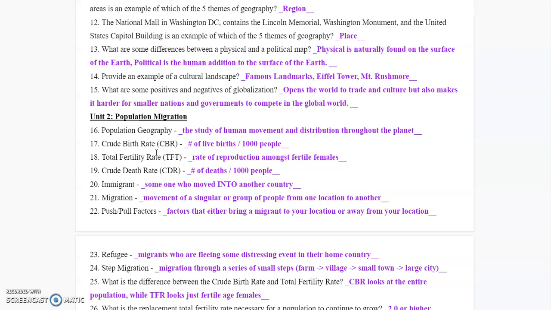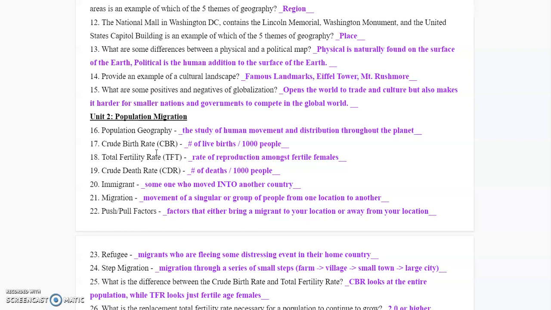14. Provide an example of a cultural landscape. So again, things like famous landmarks are going to be cultural landscapes. They're usually some type of interaction within the environment, some way humans have gone there. So famous landmarks, Eiffel Tower, Mount Rushmore in particular, because again, now you're using the physical features of the Earth, the fact that it's built into a mountain.